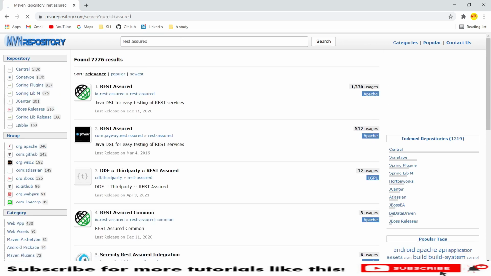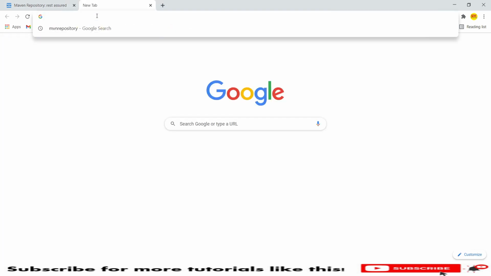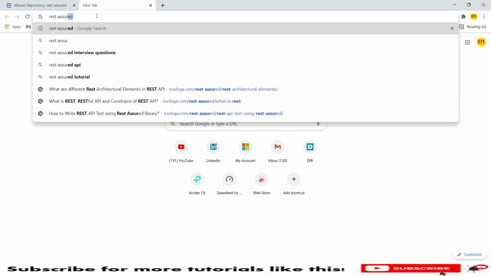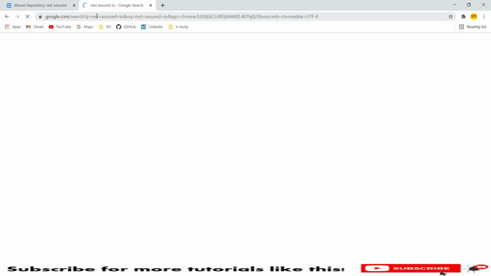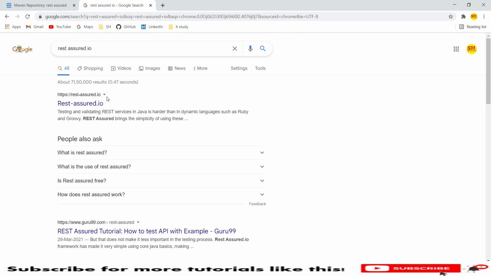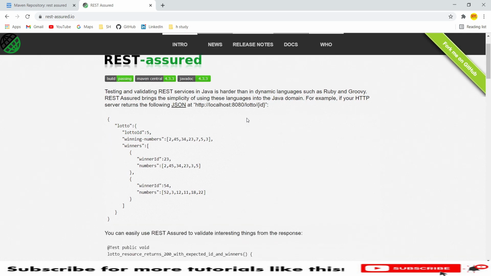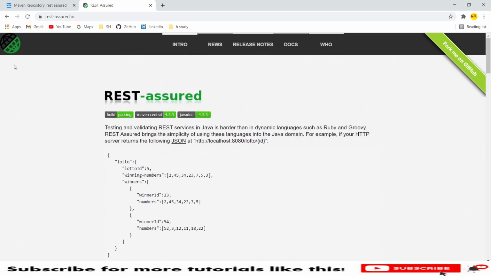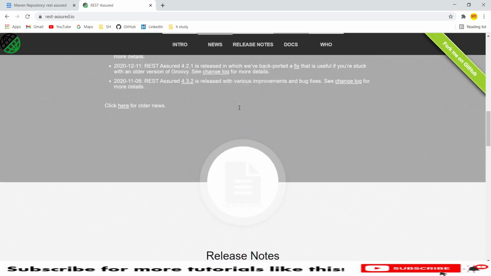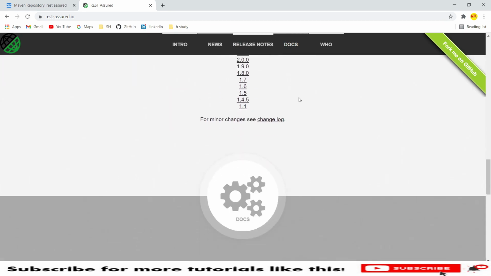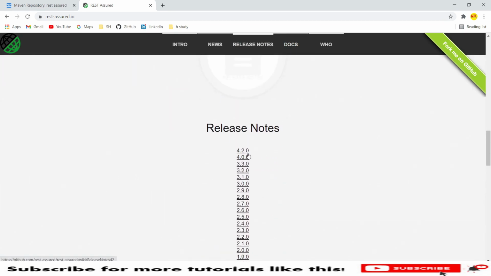So once you type rest assured, this is the one which is offered by io.rest-assured. So we need to select this rest assured, and this is the logo of the company, the rest assured logo. So let me open the rest assured site as well, rest assured IO. So this is the site for rest assured, where you can find all the documentation and specifications, the docs and training materials from here, and this is the official logo of rest assured. And you can find the intro, news, and the release notes, docs. So everything you will find from here. So we have release notes till 4.2.0.